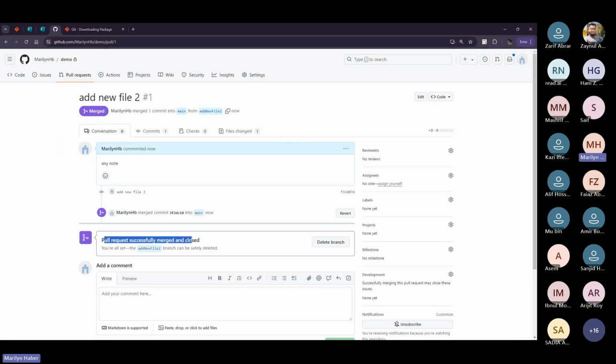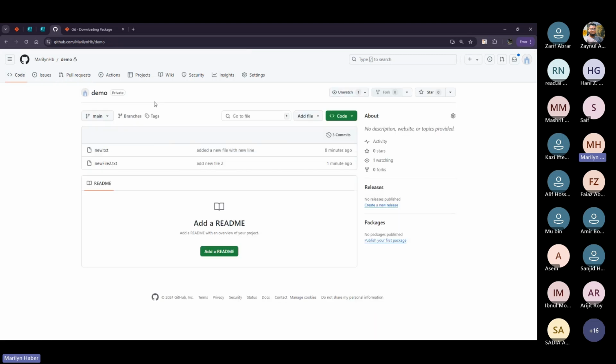The pull request has successfully been merged and closed. Everything is ready. And if I get back here, I notice in the main that I have two files. So this is the idea behind pull requests, behind collaboration between developers, and behind tracking the changes in order to follow up on the project in a good manner.